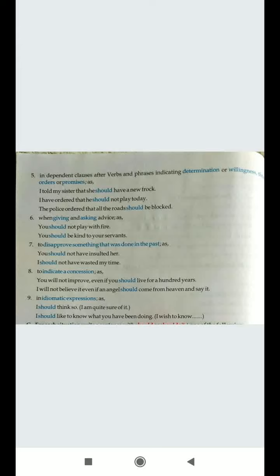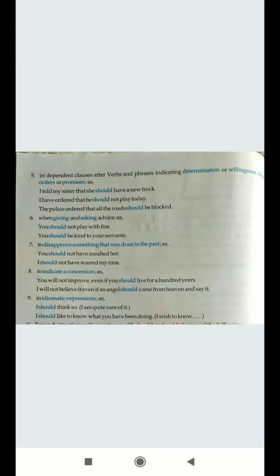To disapprove something that was done in the past, like you don't like something and you disapprove that thing, then also you make use of should. Example, you should not have insulted her. Like you did this thing in the past, but I am guiding you that you should not have insulted her, you should not have done this, but you did. Now you see, you should not have is used. So see, whenever you are making use of past tense with should, you will add have there. Have must be there.